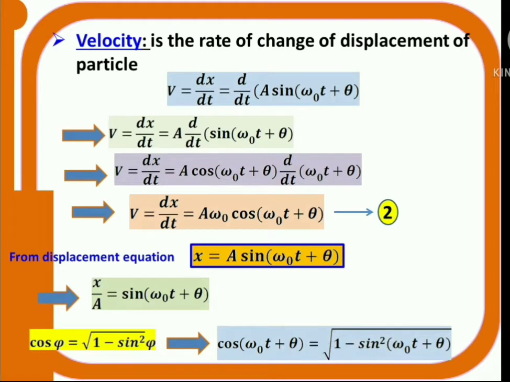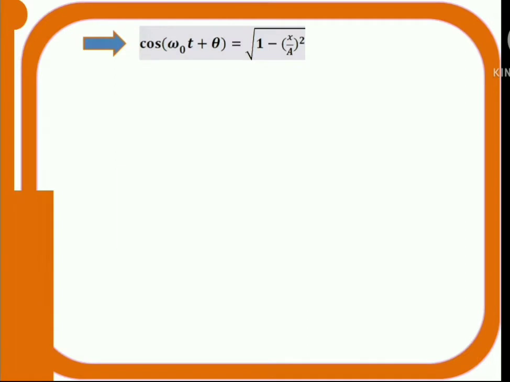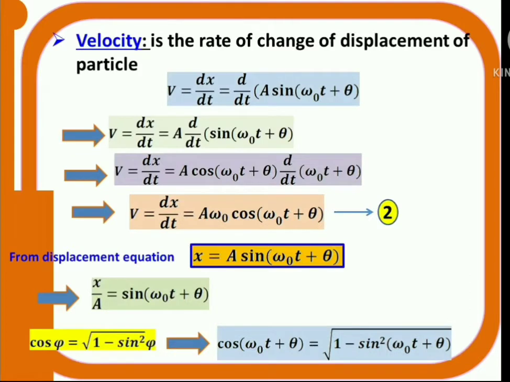But from the displacement equation, x is equal to a sine omega naught t plus theta. From that equation, rewrite for sin omega naught t plus theta. That means bring that a this side. Now x by a is equal to sin omega naught t plus theta.